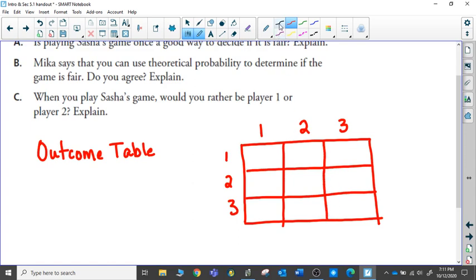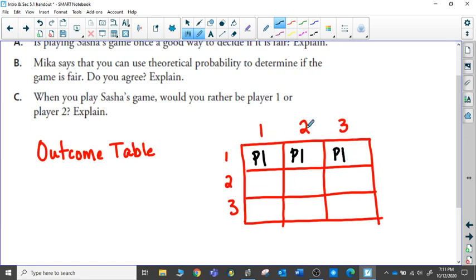And again, the rule is if the product is less than the sum, player 1 gets a point. So a product of 1 compared to a sum of 2, player 1 would get a point because the product is less. A 2 times a 1, the product is only 2, the sum is 3, player 1 would get a point. 1 and 3, we had that one happen, and player 1 got the point for that.